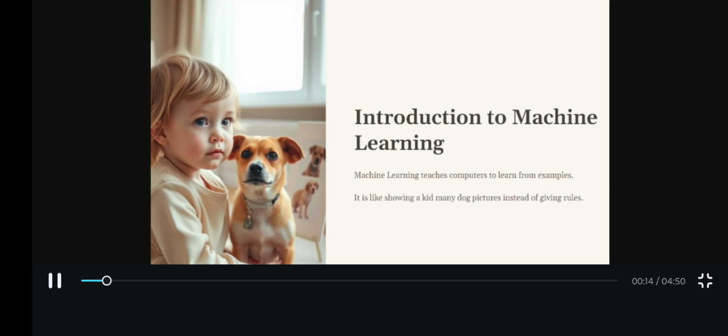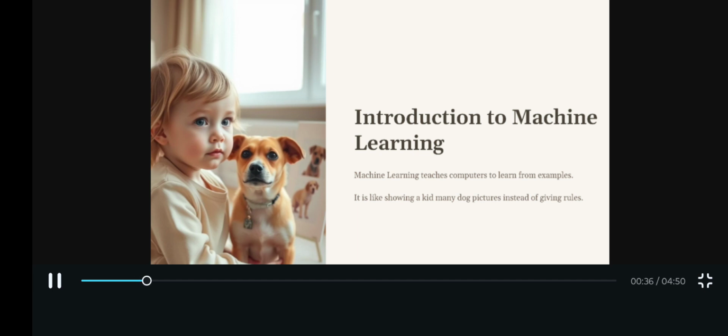Imagine teaching a kid how to recognize a dog. You don't give the kid a big list of rules like dogs have four legs, tails, and fur. Instead, you show lots of pictures of dogs and say, this is a dog. And the kid learns by looking. Machine learning is the same, teaching computers to recognize things or make decisions by showing them examples.